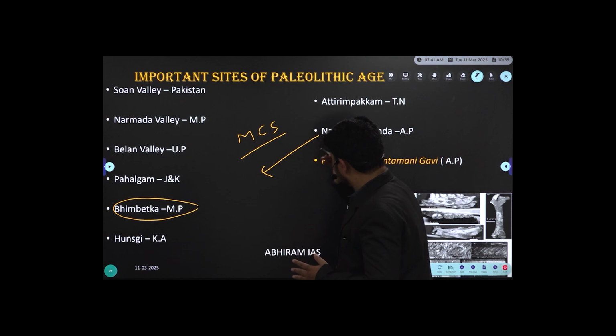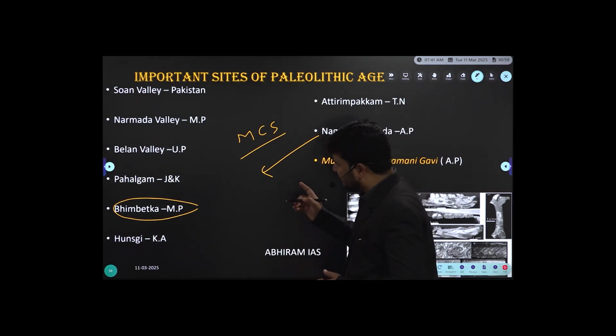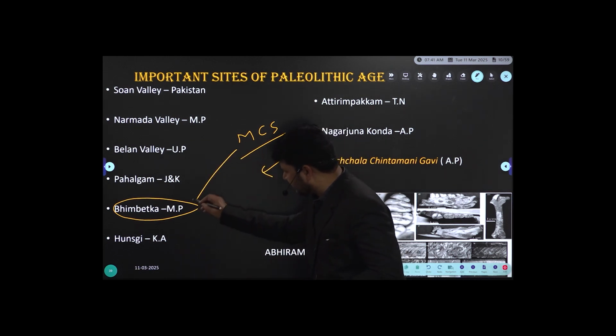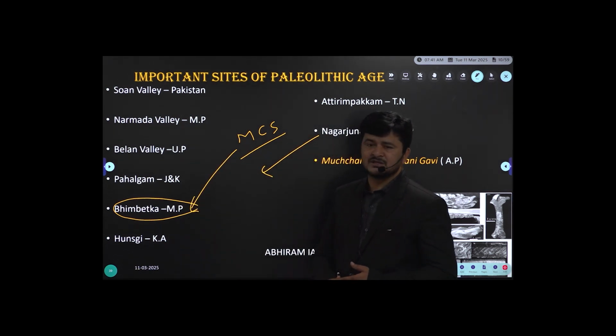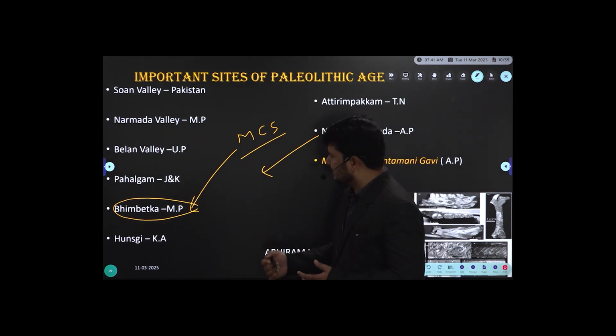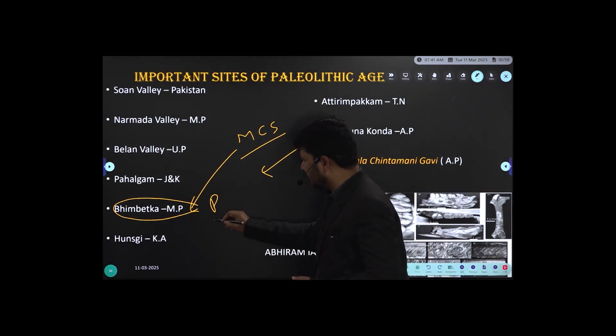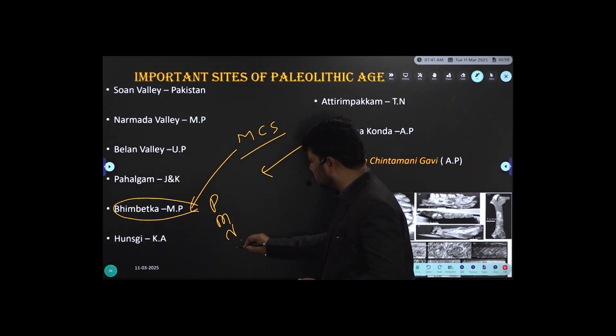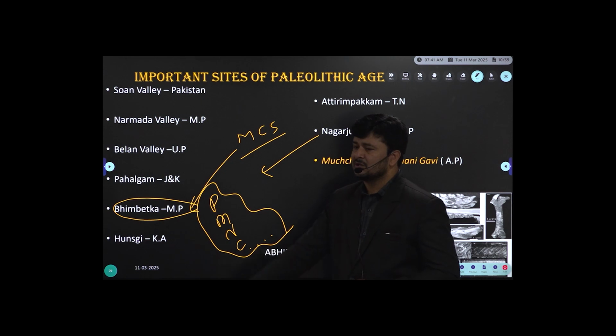Nagarjuna Konda happens to be a multicultural site, and Bhimbetka too. Now what does multicultural site mean? The artifacts of Paleo, Meso, Neo, Chalco, and even other ages you come across at one site.